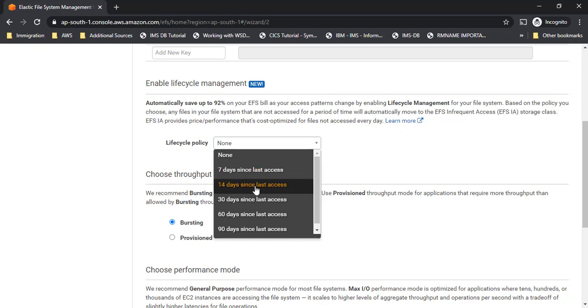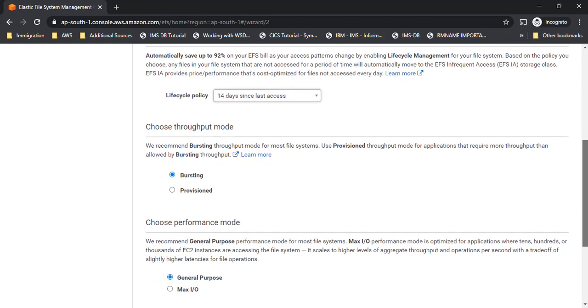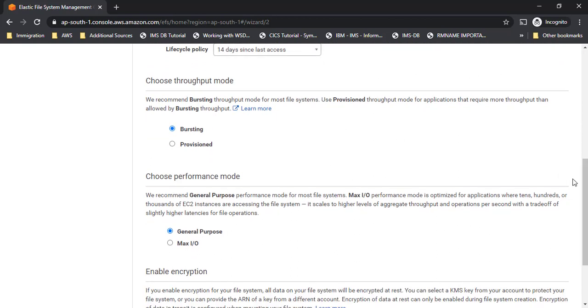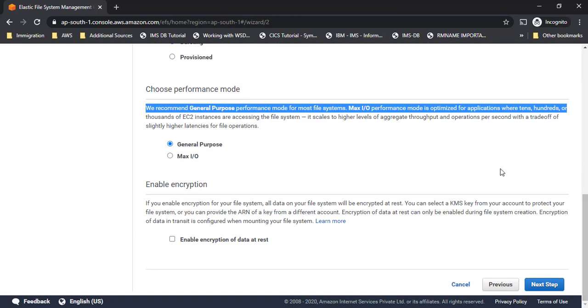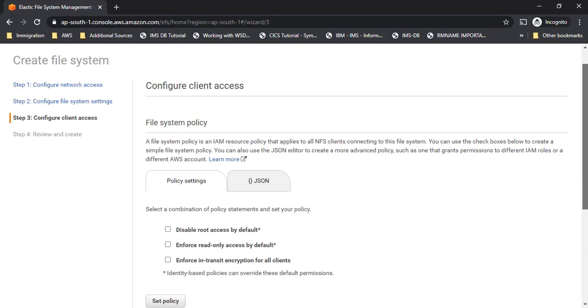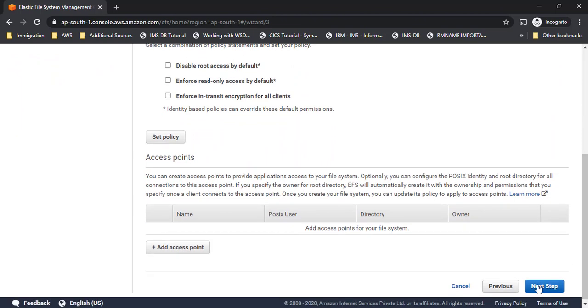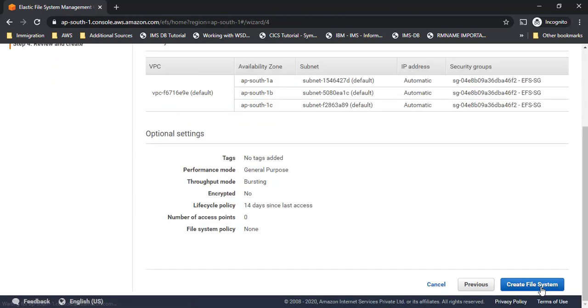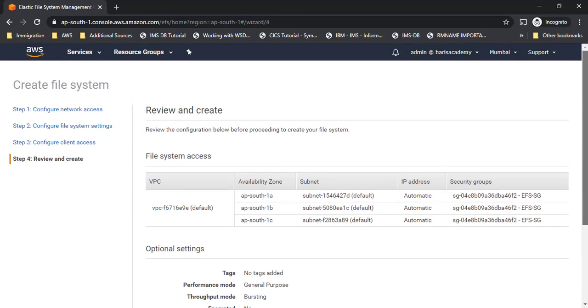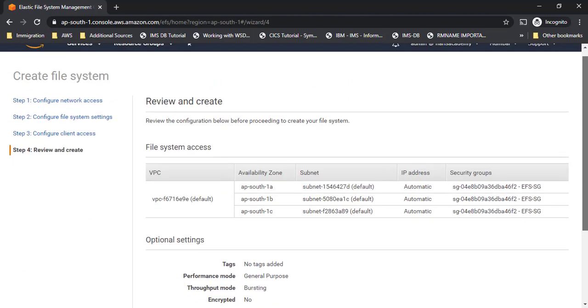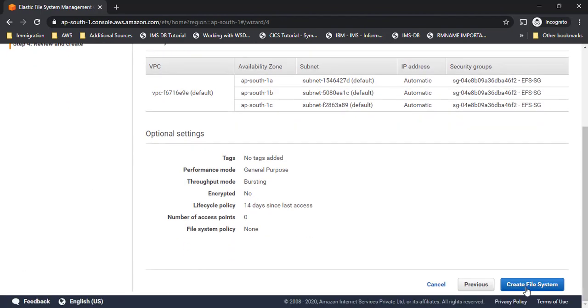So I will select 14 days. I can select anything here. I am keeping the remaining options as they are. I am not changing it. I will go to the next step now, and here I can have some policies. I am keeping it as it is for now. I am not changing anything here. We will go with the default options. Now I am okay to review and see that everything is fine for now. Let me create a file system here.